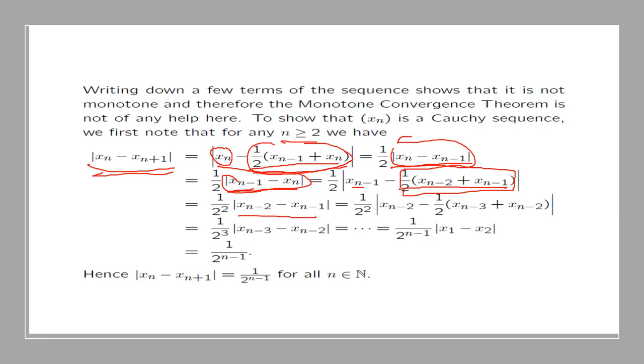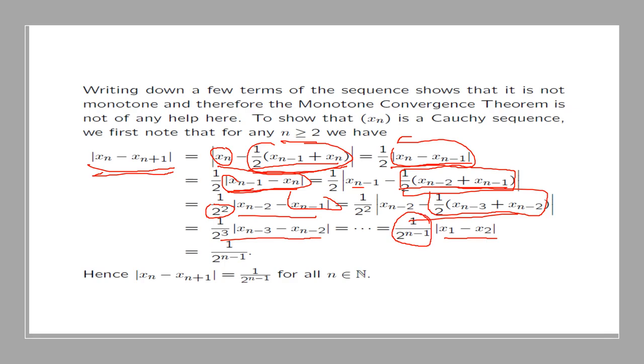With 1 over 2 to the power 2. So again, this expression here is simply x_{n-1}. Again, do the simplification here, and you see that it can be written as this. Then you continue the process up to when you get to x_1, and the term that you will have here will be 2 to the power n minus 1.